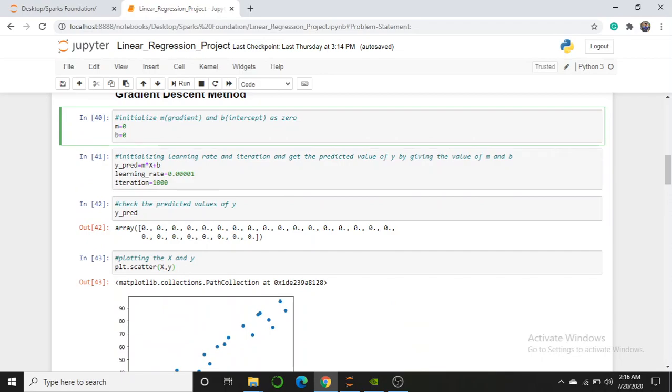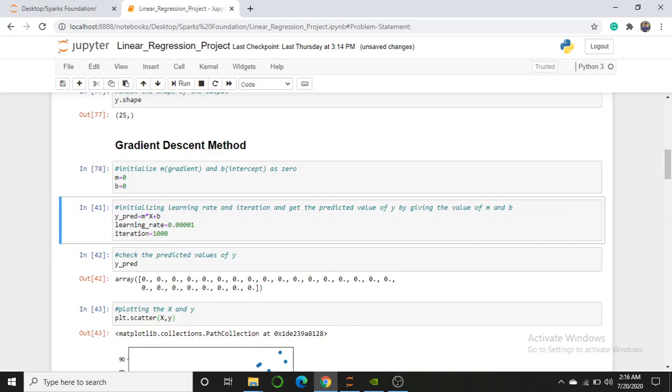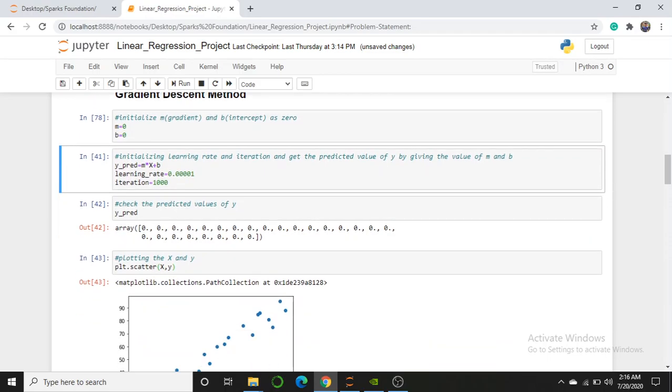First I initialize these with 0, then I write the equation of the line, y equals mx plus b, and I use the learning rate and iterations. What the learning rate and iteration are, I have explained previously: it is a mathematical concept that you have to learn.